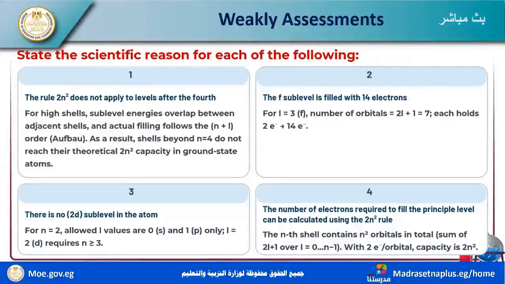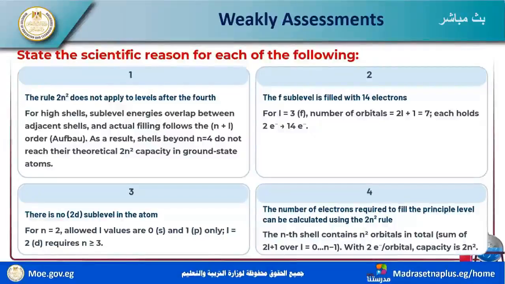As a result, shells beyond n equal to 4 don't reach their theoretical 2n squared capacity in ground state atoms. The sublevel f is filled with 14 electrons: for l equals 3, the number of orbitals equals 2l+1 equals 7 orbitals.